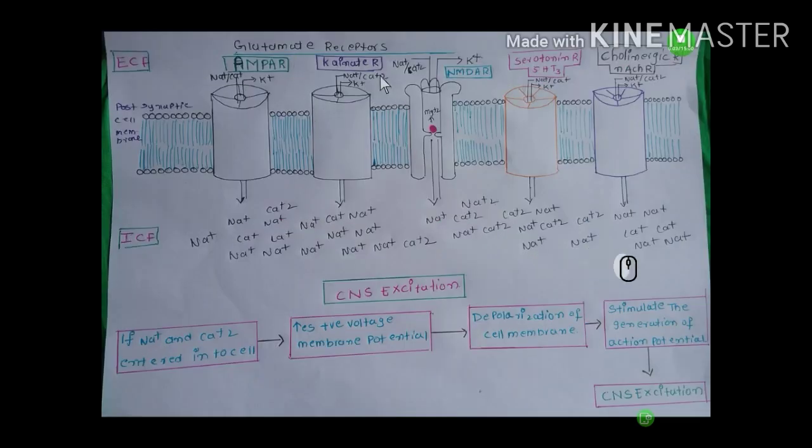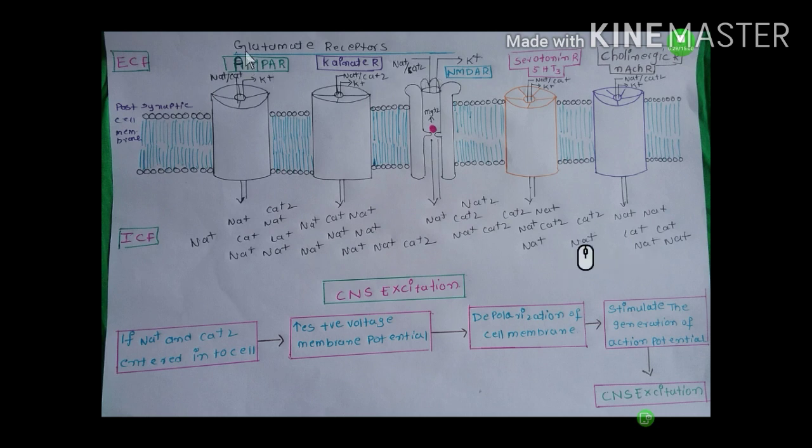Glutamate receptors are of three types: AMPA receptor, kainate receptor, and NMDA receptor. These three receptors are ligand gated non-selective cationic receptors. They are permeable to sodium, calcium, and potassium. These are tetramers, having 4 subunits, and glutamate is an excitatory neurotransmitter. It acts as a ligand for these 3 receptors.